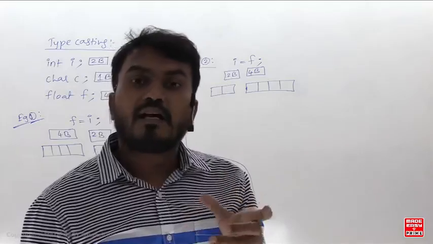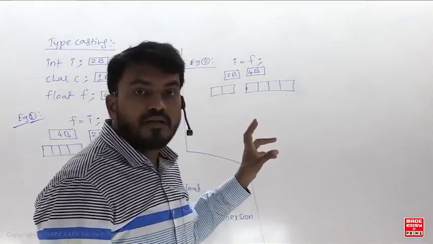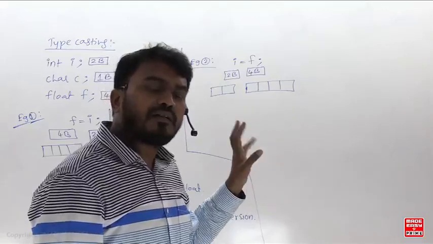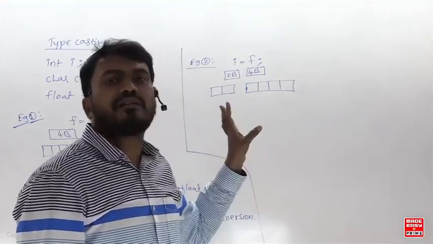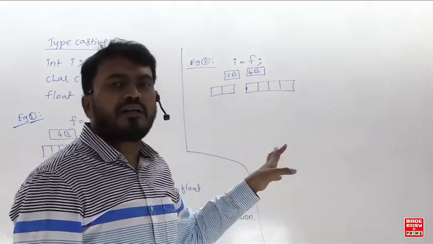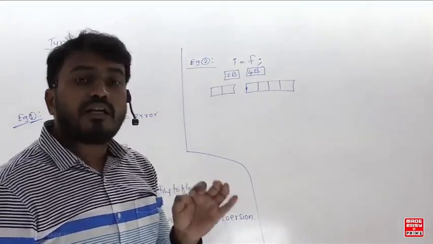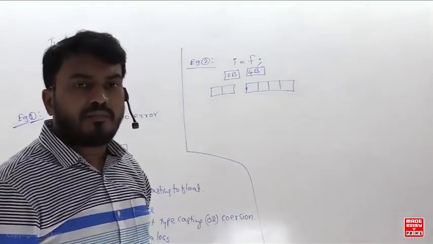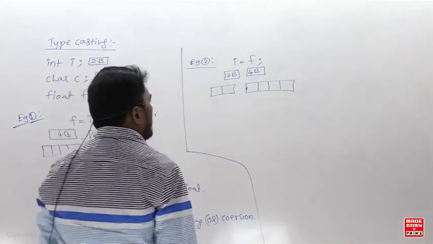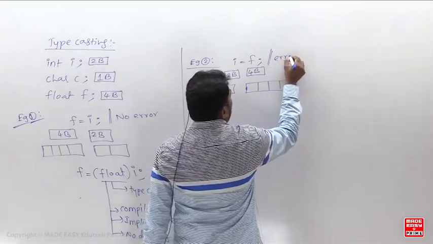It is clearly saying the type of both should be same, but here the type is not same. So actually it should give you what? Error. Generally it gives error, but some compilers are still not giving the error. Some compilers will give error, some will not. But remember, definitely the data loss will happen. The proper compiler will definitely give error, so I am writing here that this will give you error.